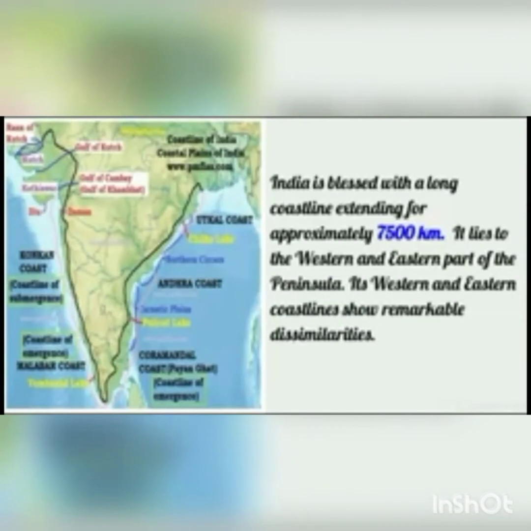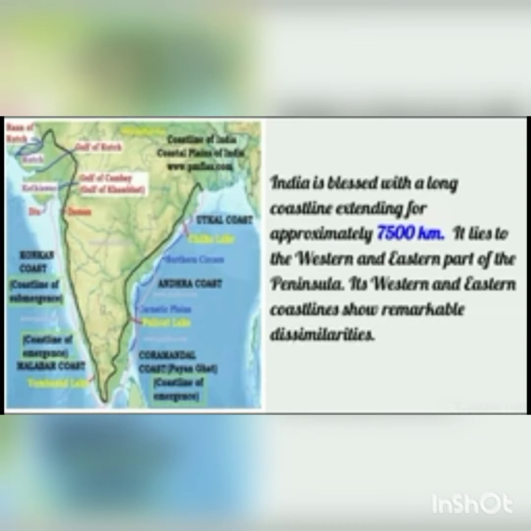Next we are going to study about the coastal plains. Now India is blessed with a long coastline extending for approximately 7,500 kilometers. So here in the fill-ups and all you may get the question: how much is the coastline of India? So how much is it? 7,500 kilometers. Now it lies to the western and eastern part of the peninsula. Here in the image you can see.